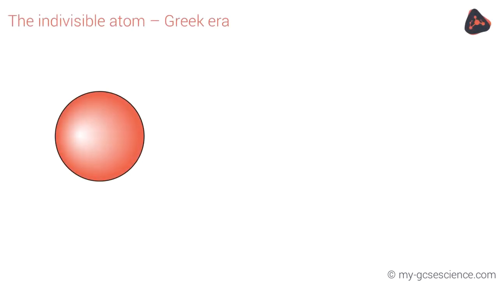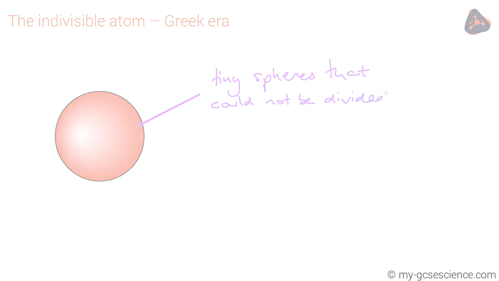Originally, when Greek philosophers were the scientists of the time, atoms were thought to be tiny spheres that couldn't be divided. The word itself, atom, comes from the Greek atomos, meaning indivisible.